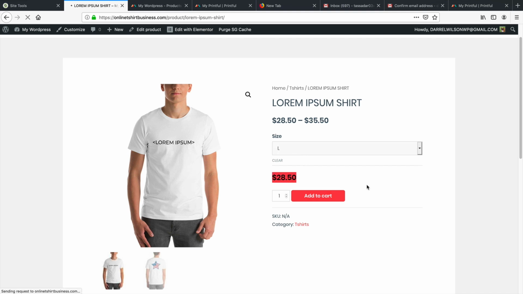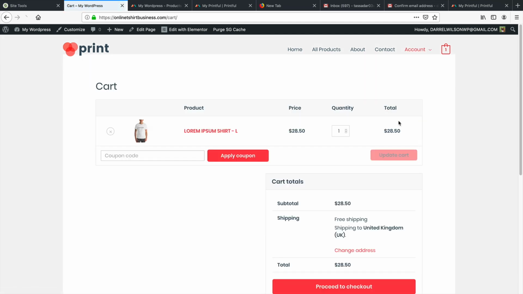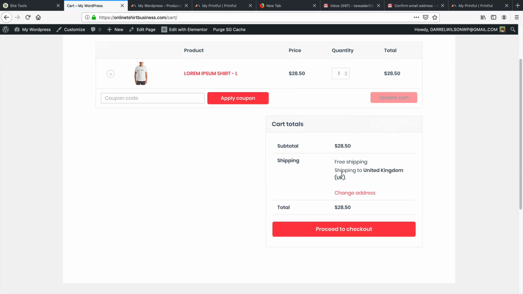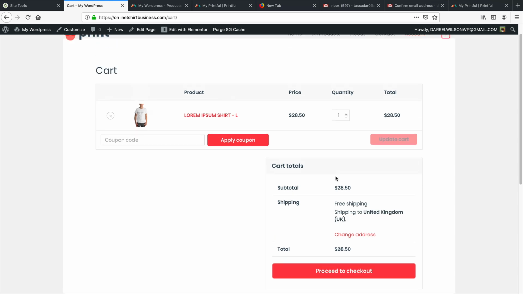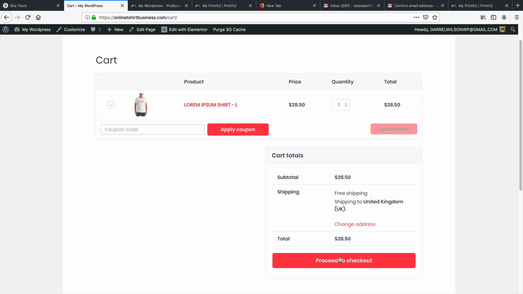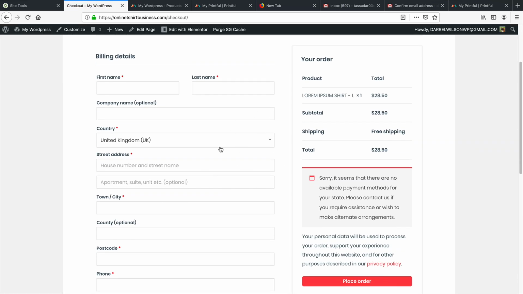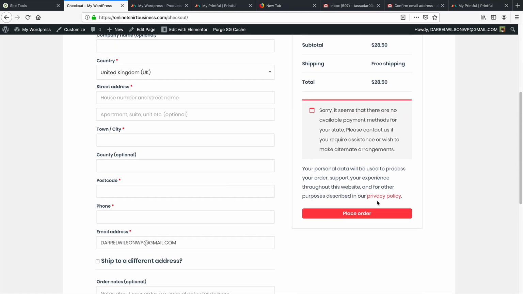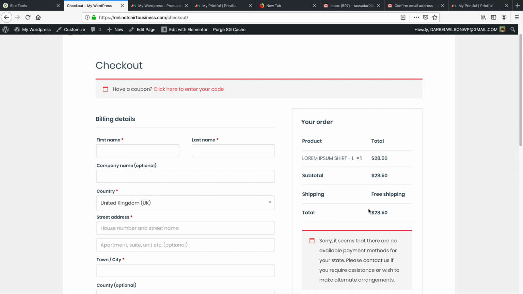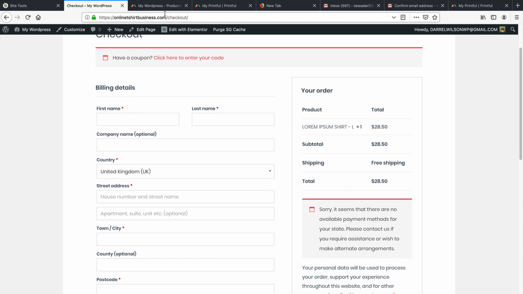Right now you see that the large costs us around $28.50. And right here, I click on add to cart and view the cart. And right here it says shipping to the UK. So I need to go ahead and probably mess around with those settings and then proceed to checkout. All right, and then here your customer is just going to go ahead and enter in information, and then you can click on place order, and then everything is done. So that's basically a quick rundown of how this process works.